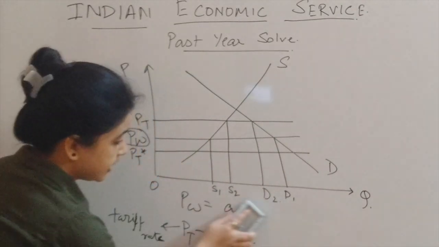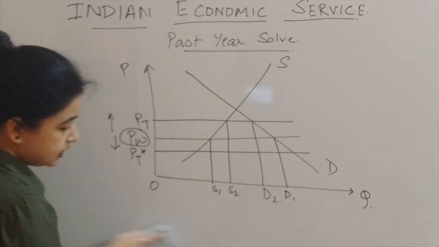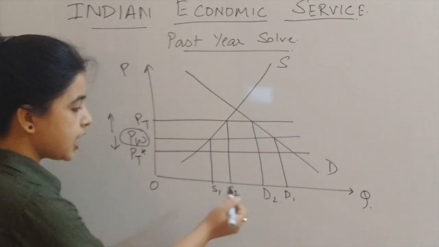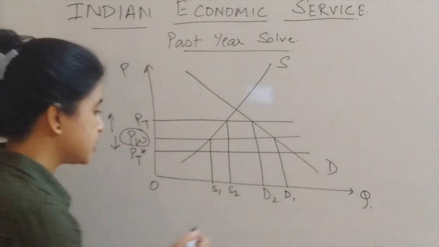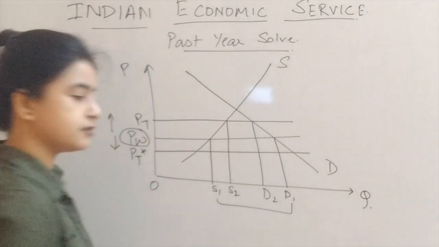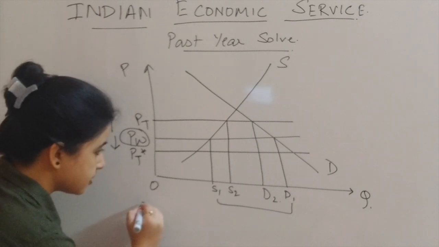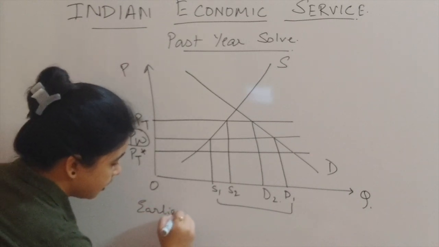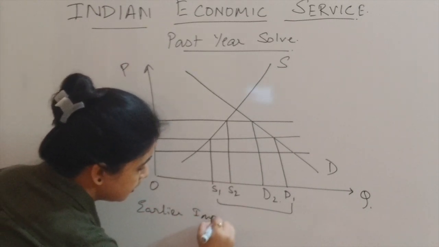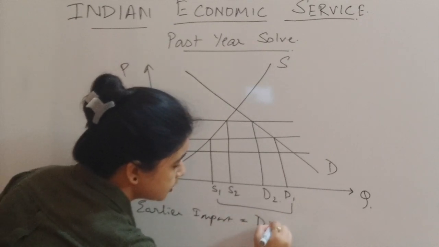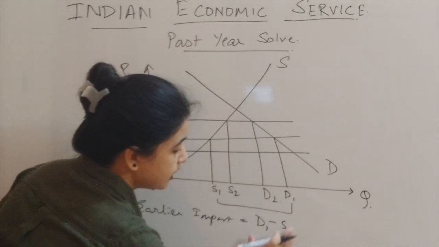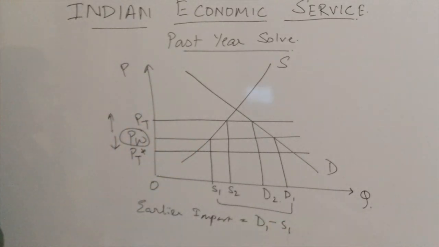Now try to follow the diagram very minutely. Earlier the import was this much. Earlier import was equal to D1 minus S1.